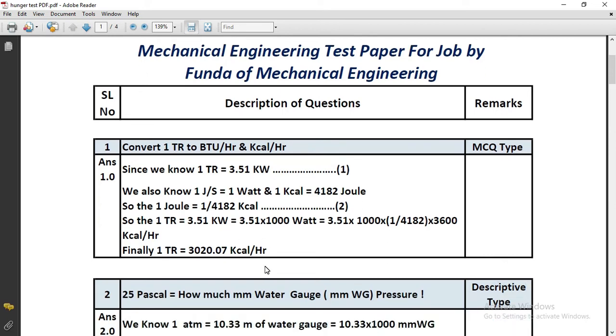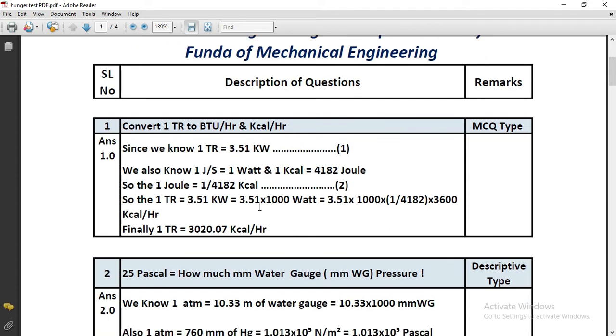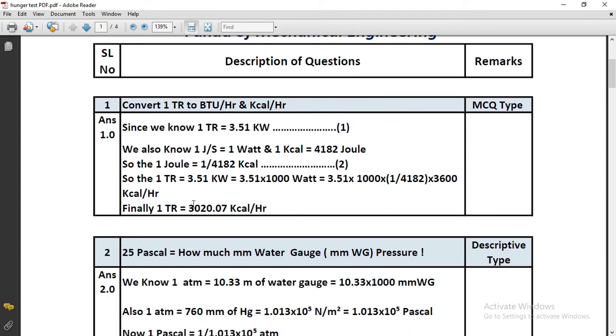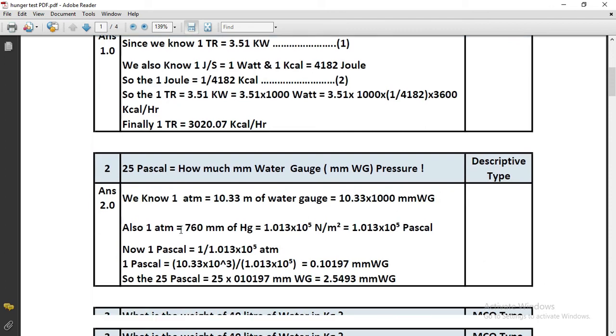And 1 TR is equal to 12,000 BTU per hour. Just remember it. 1 TR is equal to 3020 kilocalorie per hour, and 1 TR is equal to 12,000 BTU per hour. Let's move to the second question.